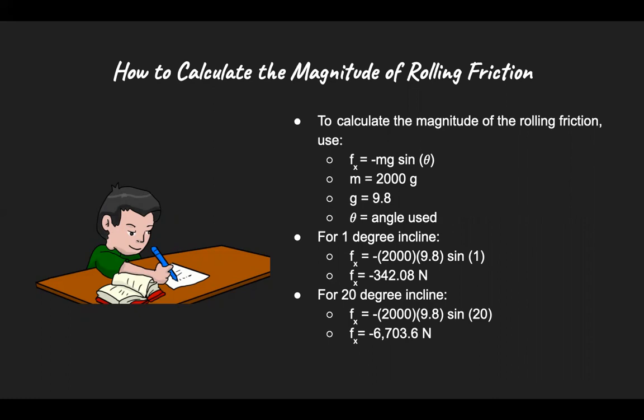The mass of the skateboard was 2,000 grams, the universal gravitational constant was 9.8 meters per second squared, and the angle of incline 1 was 1 degree, while the incline of angle 2 was 20 degrees.